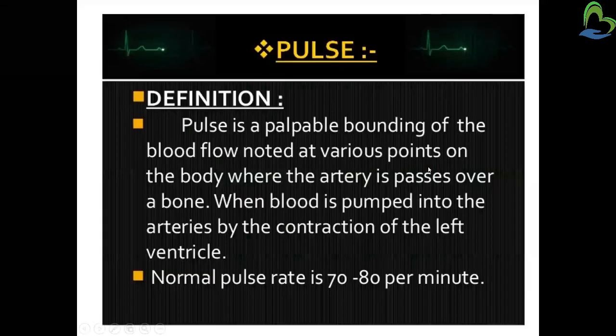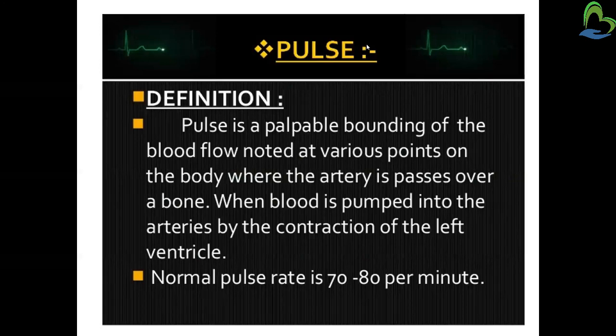So what is pulse? Definition: pulse is a palpable bounding of the blood flow noted at various points on the body where the artery passes over the bone, and when the blood is pumped into the arteries by the contraction of the left ventricle. So here the normal pulse rate is 70 to 80 per minute.